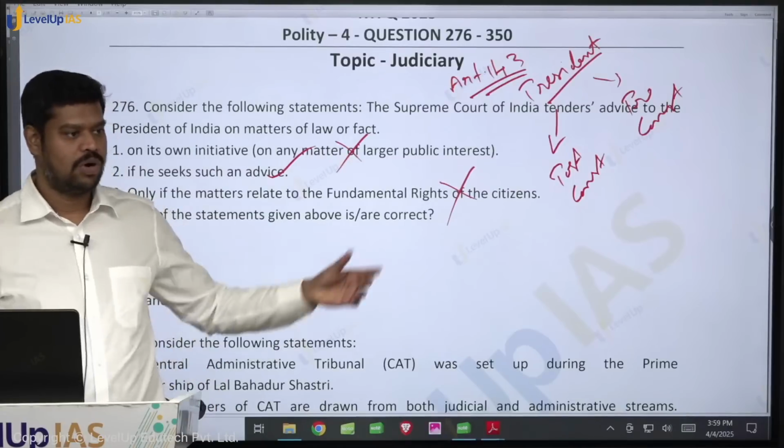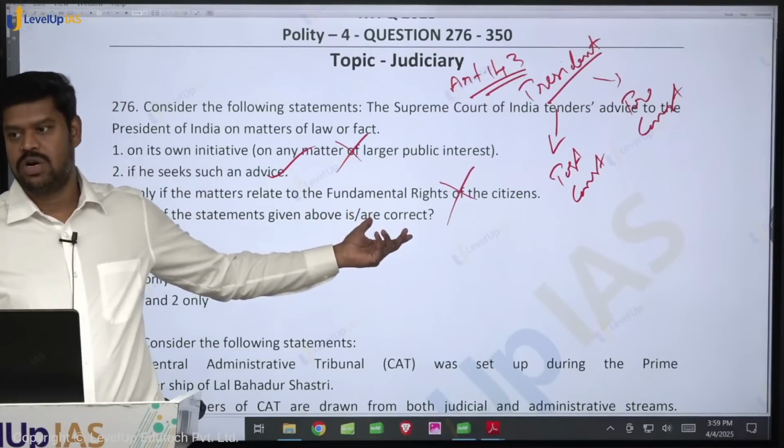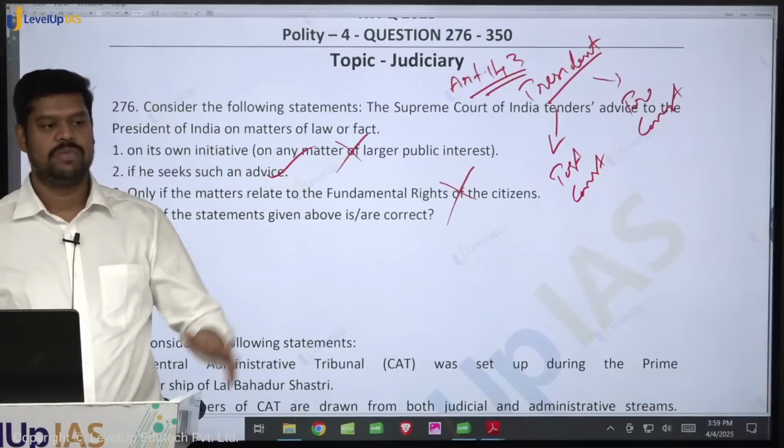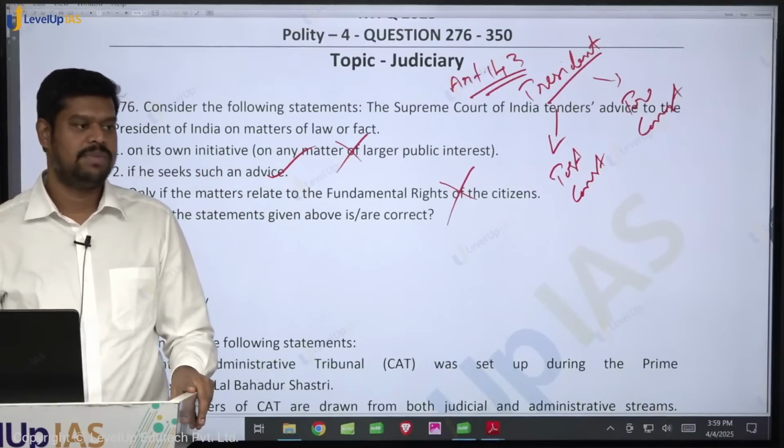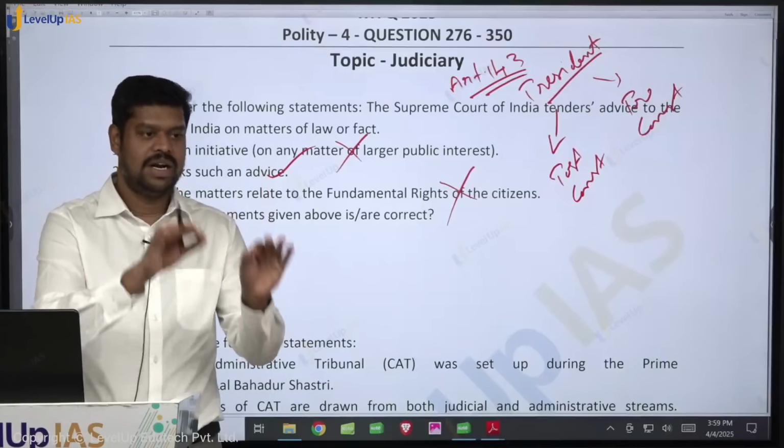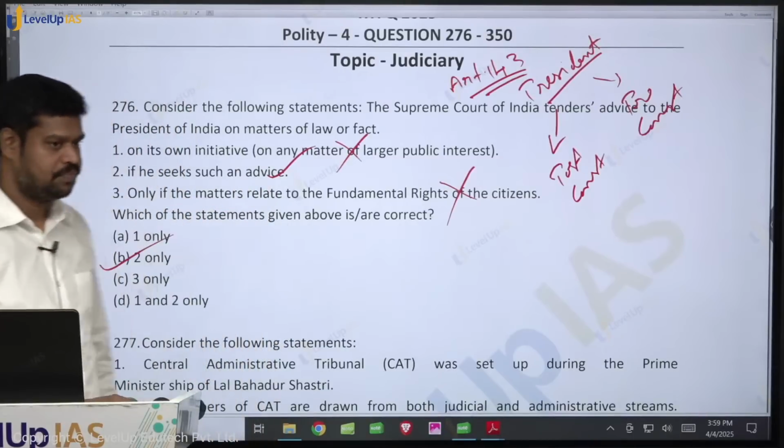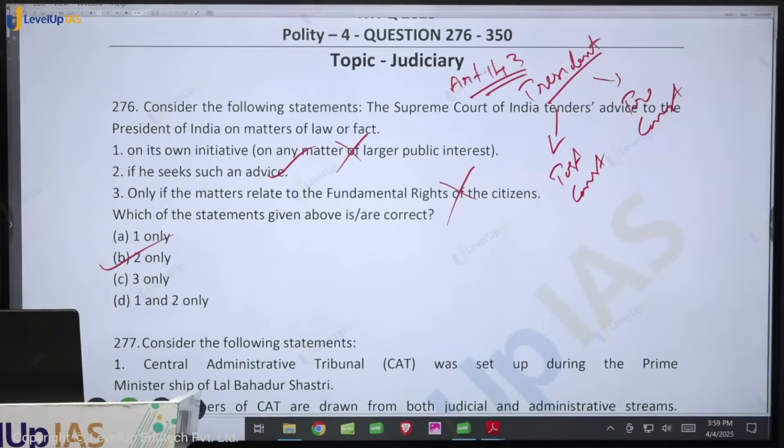Very good. However, whatever opinion is given by the Supreme Court under Article 143 is not considered to be a judgment or a decree. It is not setting any precedent for the other courts. It is strictly related only to that particular matter. And that too is not binding upon the President.